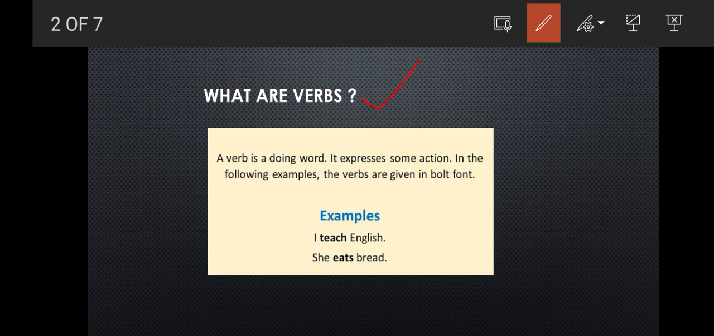Okay, let's see the examples. Here the bold letters tell us about the verbs. The first example is: I teach English. So what am I doing? I'm teaching you English. So my profession is teach, so this would be a verb. What work am I doing? I'm teaching. So teaching is a verb. Next is: she eats bread. Eats. What do you mean by eats? She is eating. What is she doing? She is doing some work.